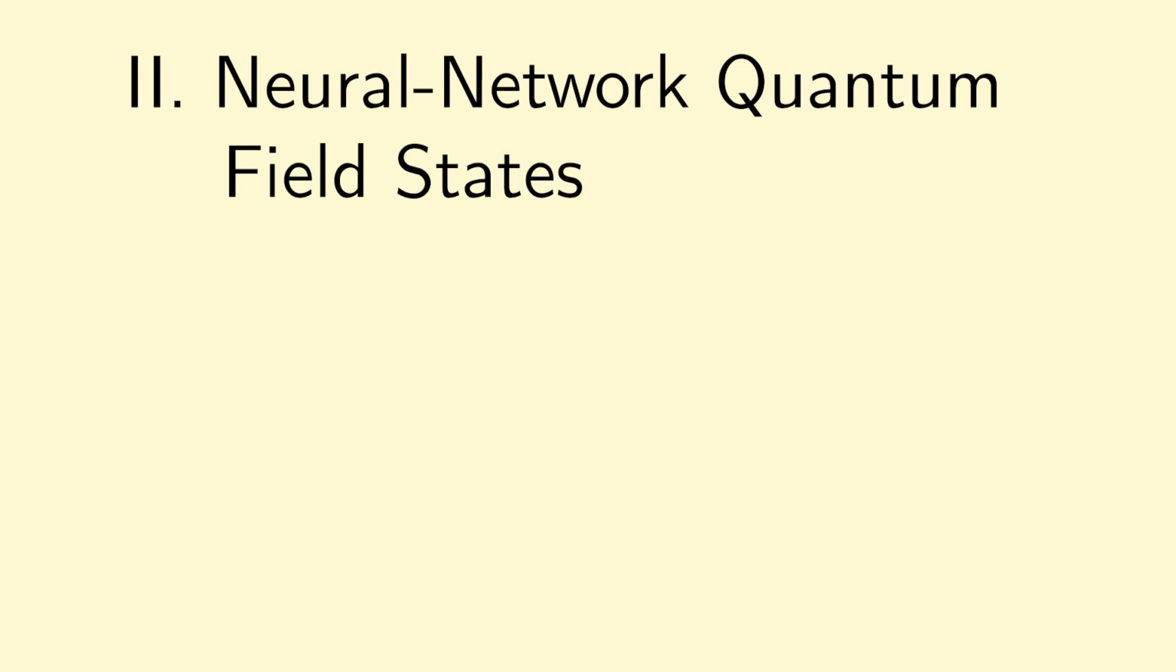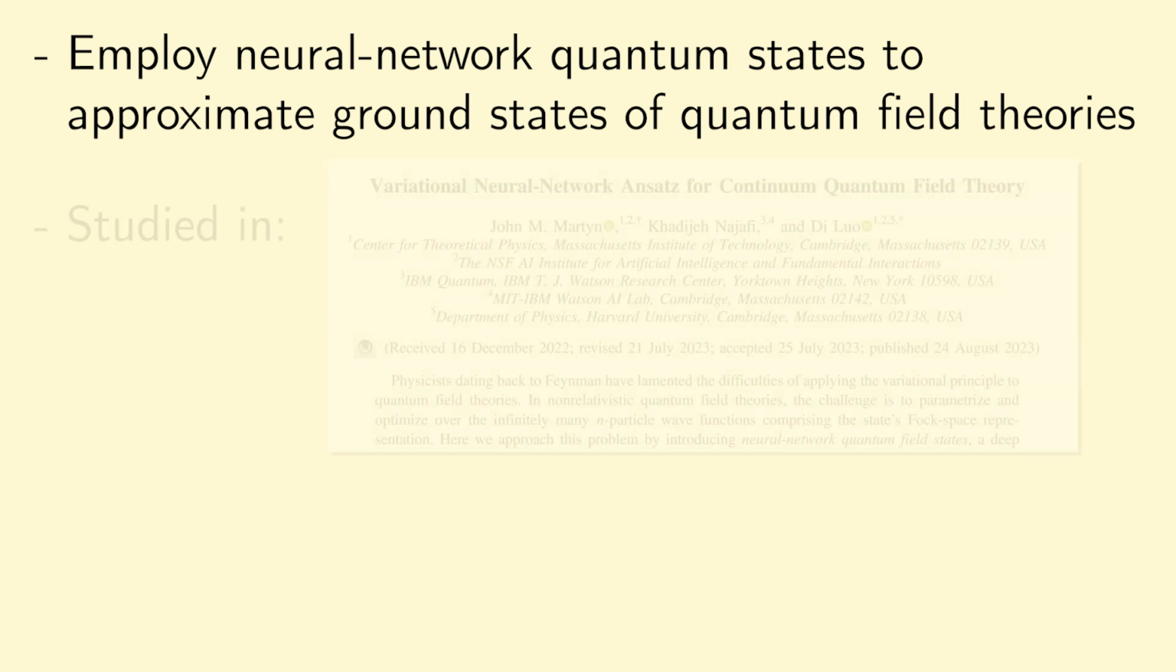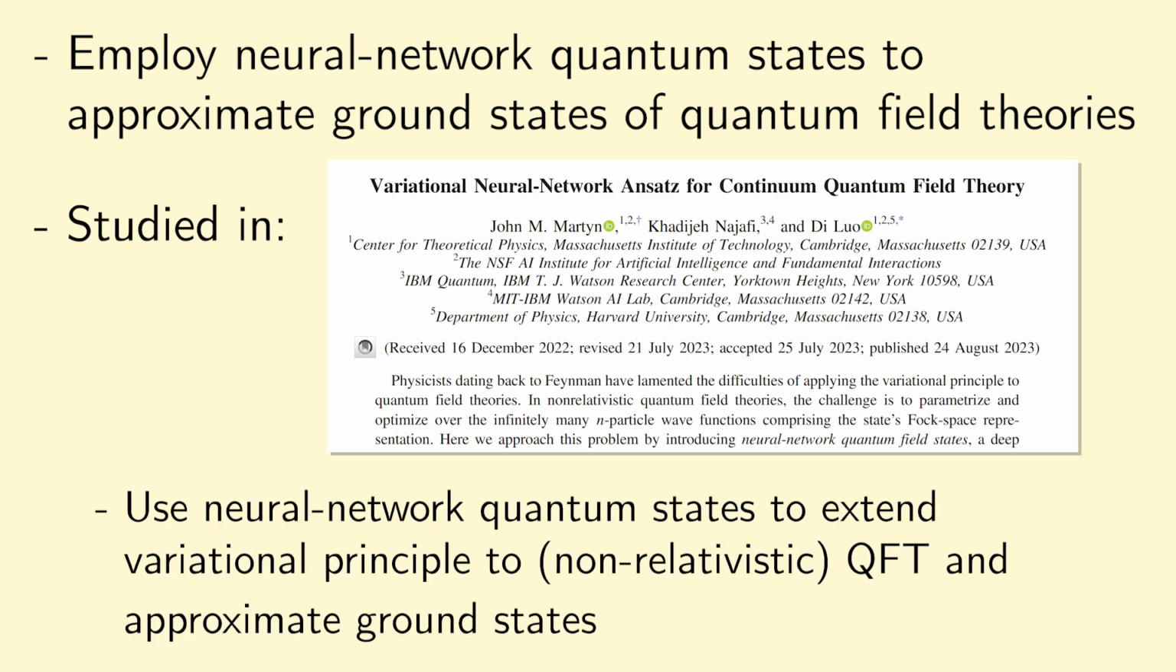So evidently, these neural network quantum states are a powerful hammer that can hit a bunch of nails. And in our new work, we aim to strike another nail. That is, we wanted to employ neural network quantum states to approximate the ground states of quantum field theories. So this is what we study in our recent paper that I alluded to earlier. And the punchline here is that we use these neural network quantum states to extend the variational principle to non-relativistic field theories and approximate ground states in that setting. So let's take a look at how we were able to do this.